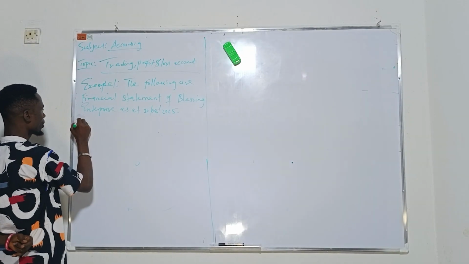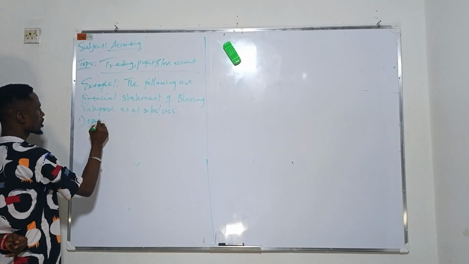Number one, we have what we call opening stock.